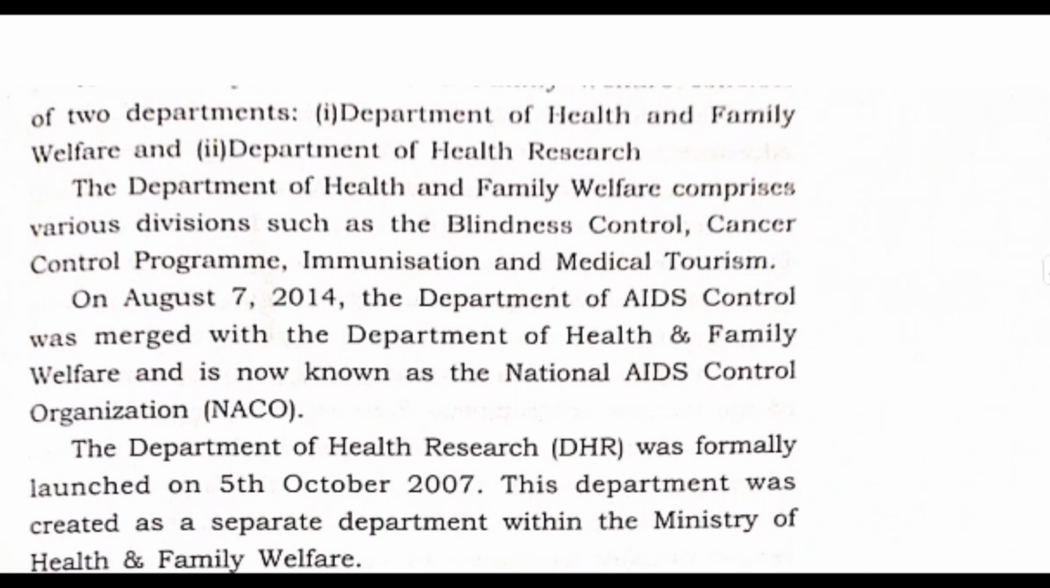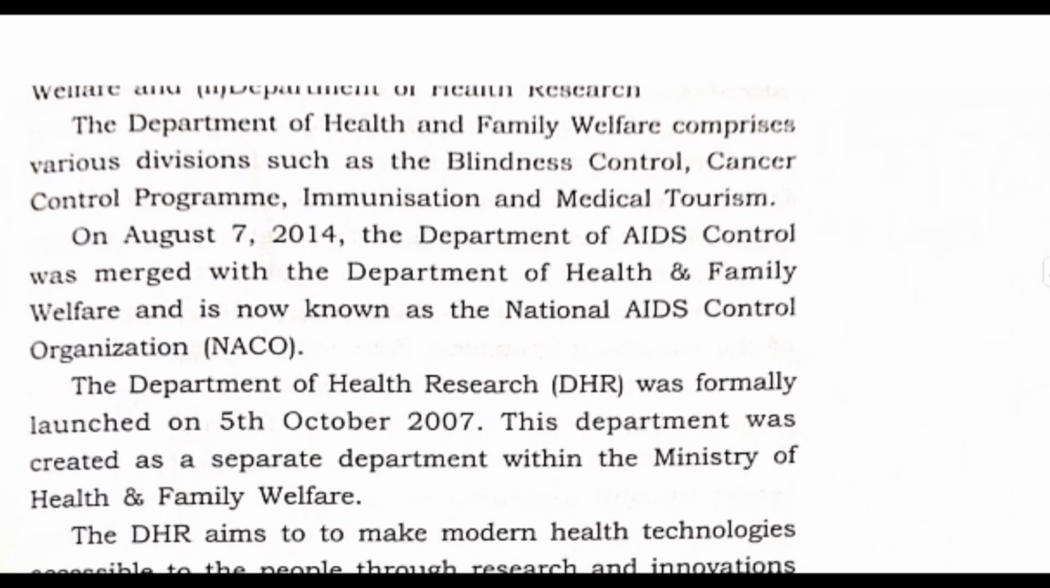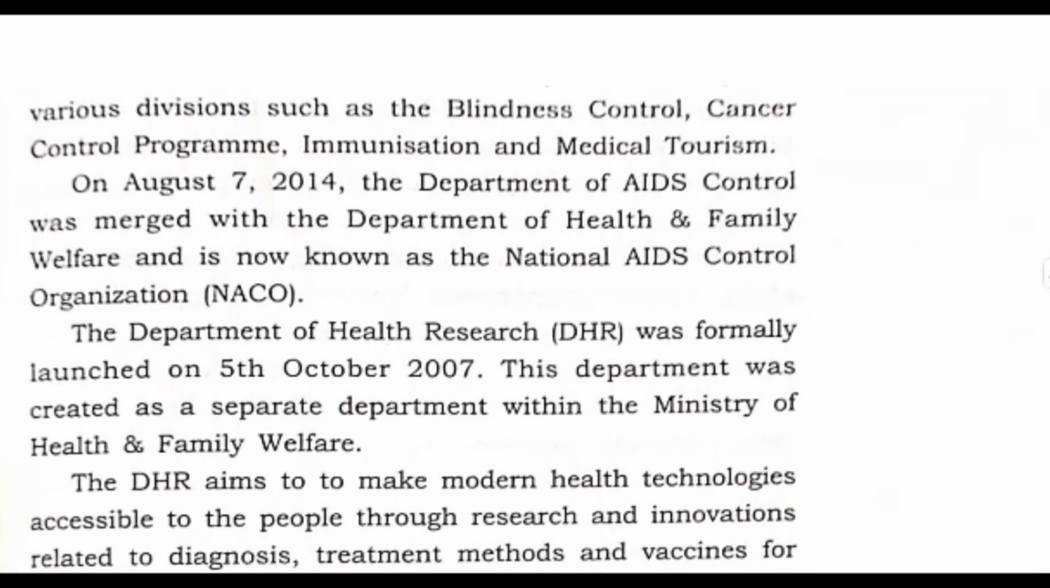All right, remember this. The Department of Health and Family Welfare comprises various divisions such as blindness control, cancer control programs, immunization, and medical tourism. So some examples of the Health and Family Welfare Department are blindness control, cancer control programs, immunization, and medical tourism. All right. On August 7, 2014, what happened? The Department of AIDS Control was merged with the Department of Health and Family Welfare and is now known as the NACO, National AIDS Control Organization.